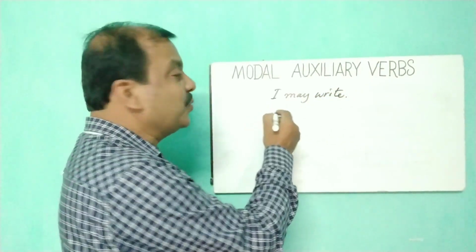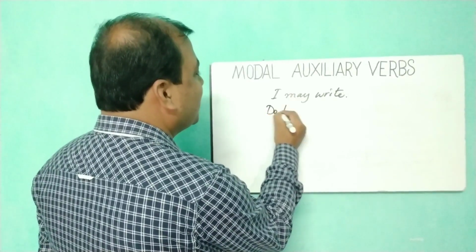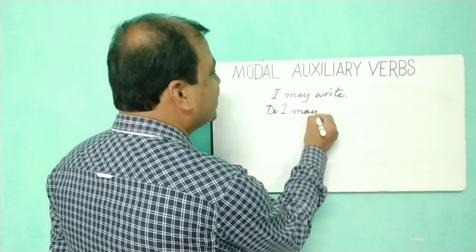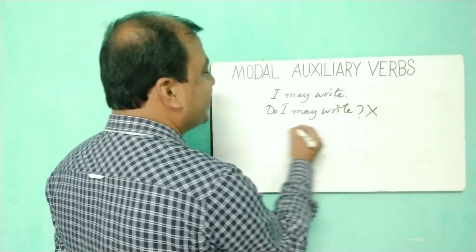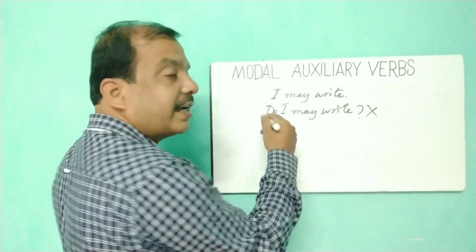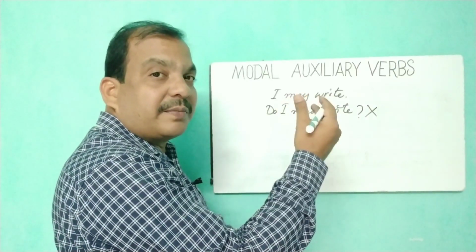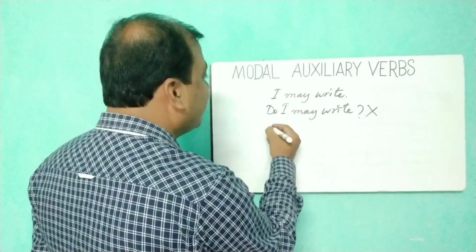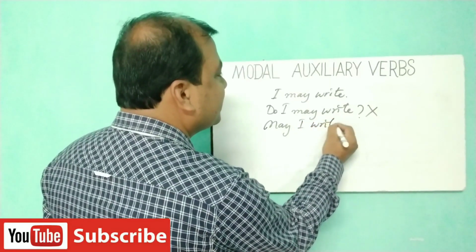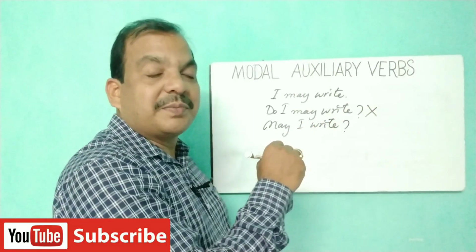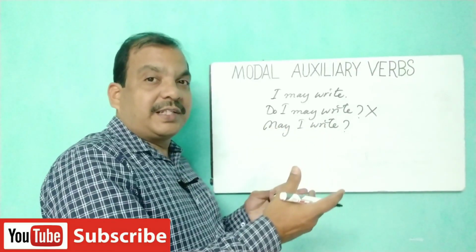Don't write do I may write. It's wrong. It will be simply, as with I am going, am I going. In the same form, you may write here, may I write. Interrogative. Negative, I may not write.